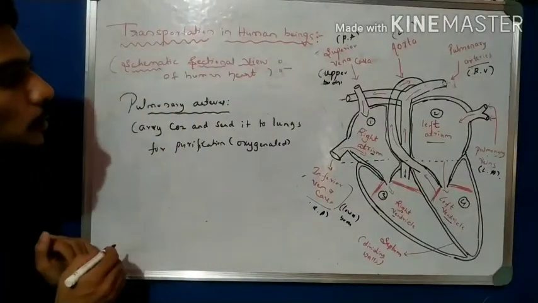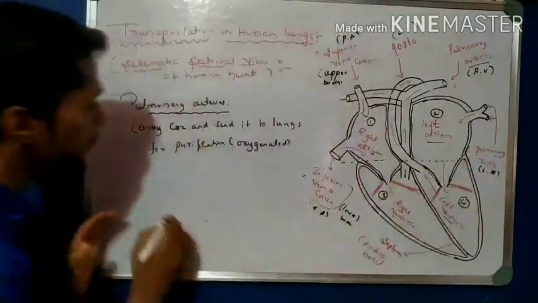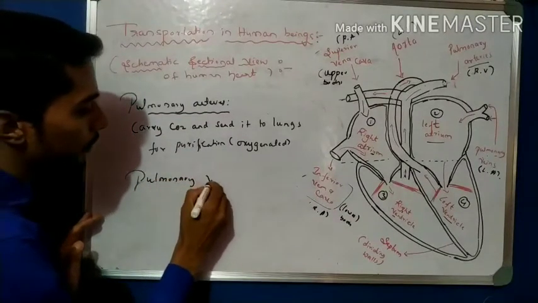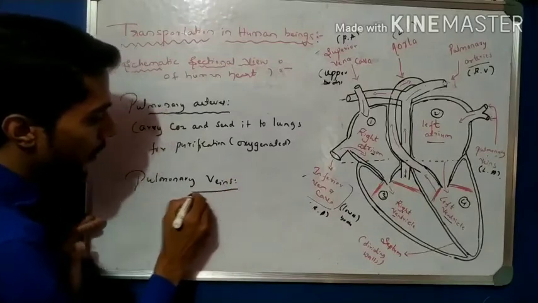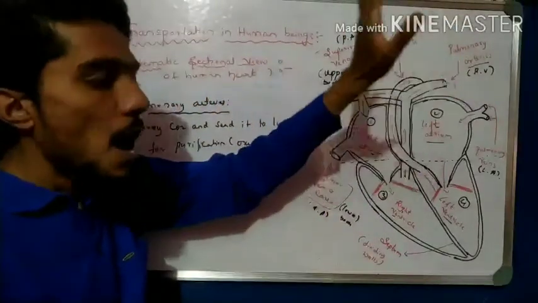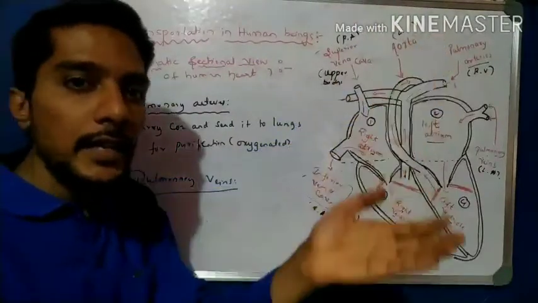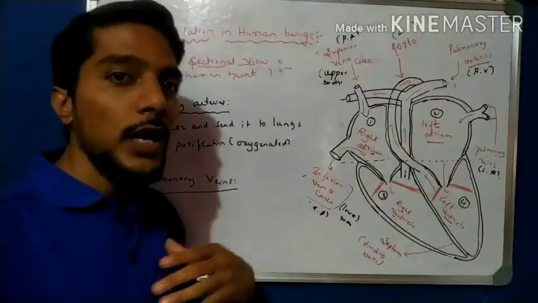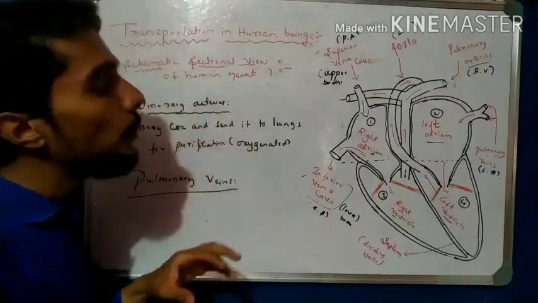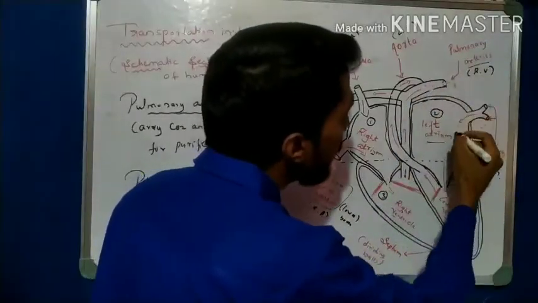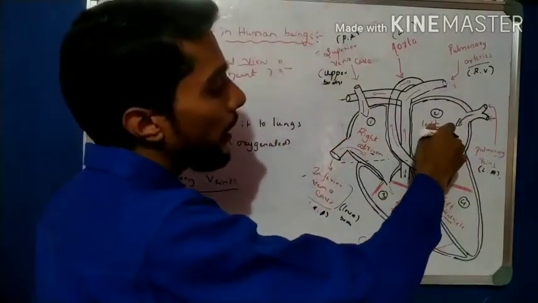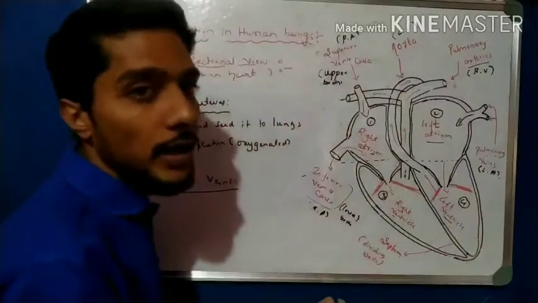Now another very important point here: pulmonary veins. After the purification in the lungs, the exchange of carbon dioxide and oxygen in the alveoli, we know that the blood is now pure. That pure blood enters the left atrium, then the left ventricle.